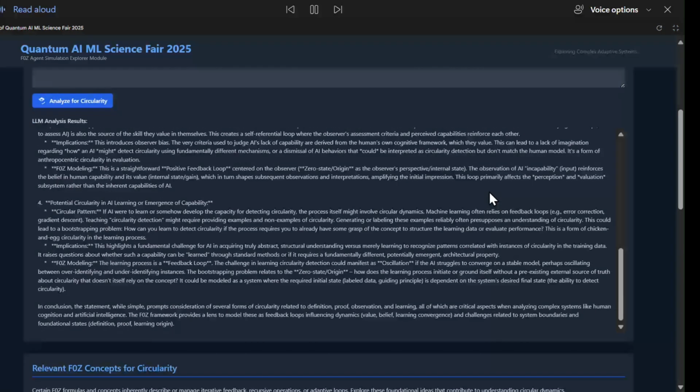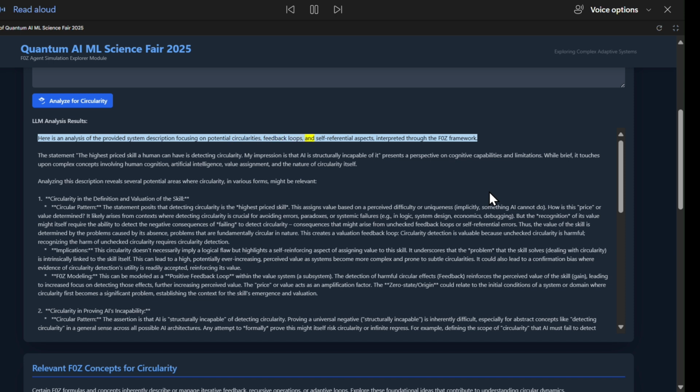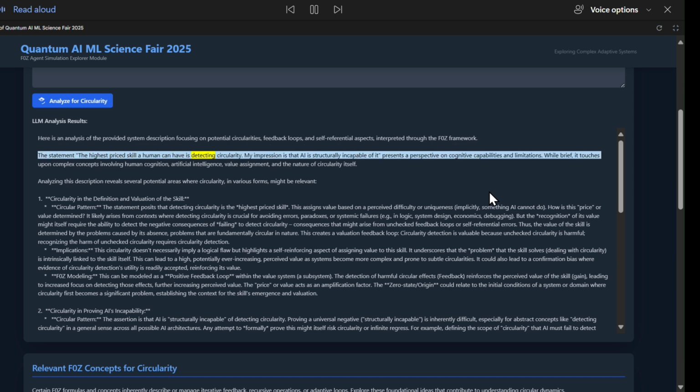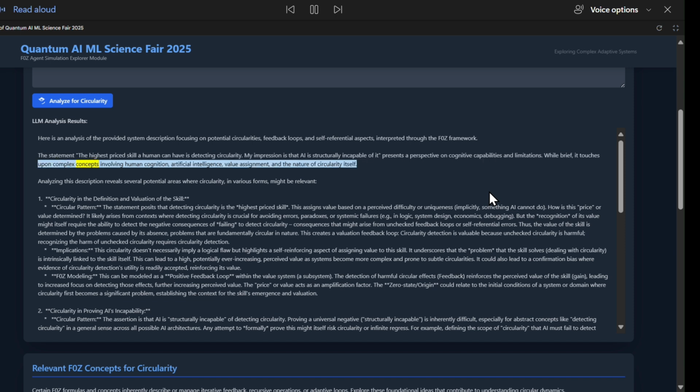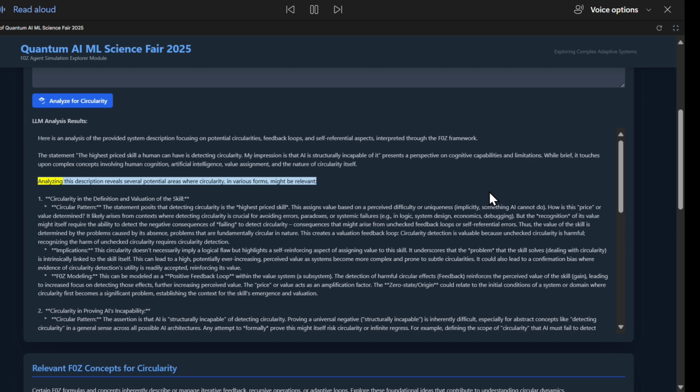Here is an analysis of the provided system description focusing on potential circularities, feedback loops, and self-referential aspects, interpreted through the F0Z framework. The statement, the highest priced skill a human can have is detecting circularity. My impression is that AI is structurally incapable of it, presents a perspective on cognitive capabilities and limitations. While brief, it touches upon complex concepts involving human cognition, artificial intelligence, value assignment, and the nature of circularity itself. Analyzing this description reveals several potential areas where circularity, in various forms, might be relevant.